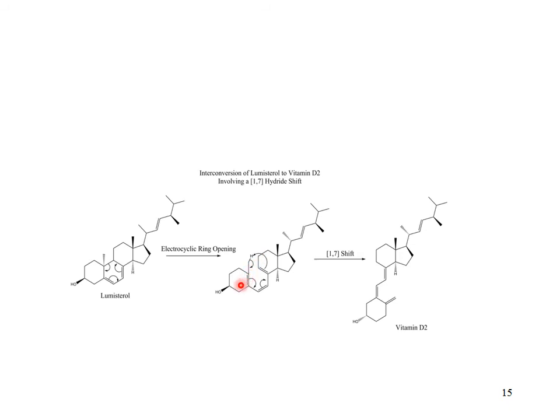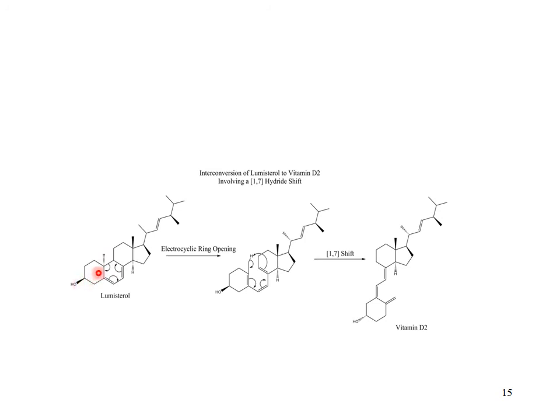This is the interconversion of lumisterol to vitamin D2 involving a 1,7 hydride shift. This is the lumisterol. This is an electrocyclic ring opening. Here, the ring along with the hydroxyl group ring undergoes ring opening, which is called electrocyclic ring opening. Just this sigma bond moves here, this one here, this one here, the ring is open, and again this proton is going to shift towards the 7th carbon atom. That is why this is called a 1,7 shift, and vitamin D2 is formed.